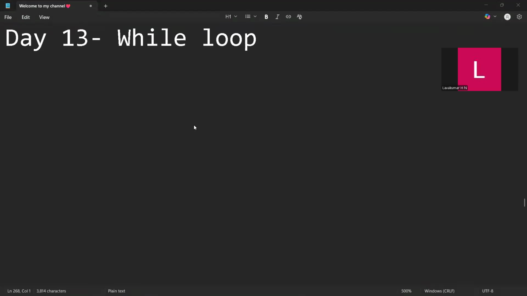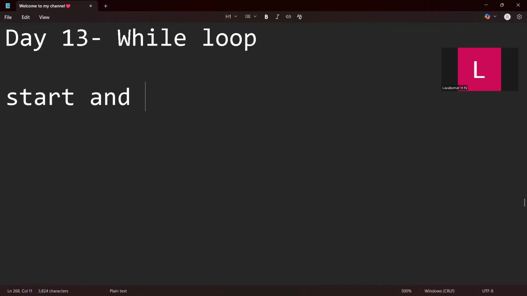So basically, what is a while loop? When do we need to use it, when we already have the for loop? See, the for loop is used when we know the start and stop. If you know the start and stop, then you use the for loop.